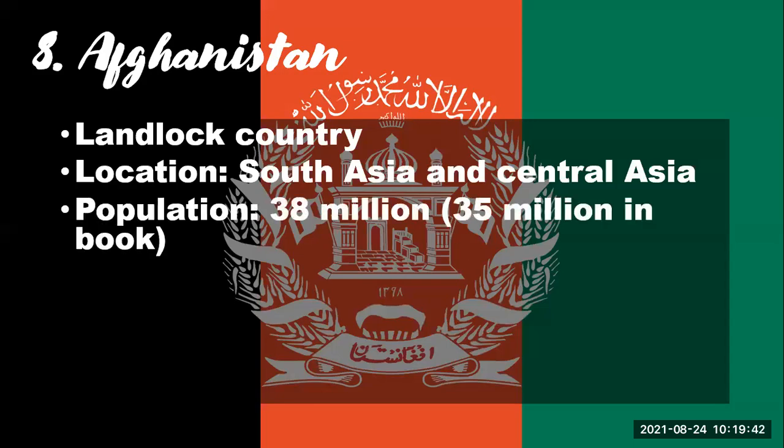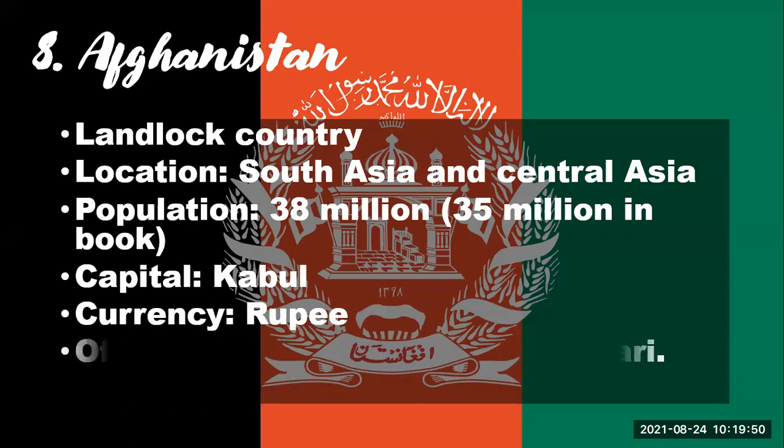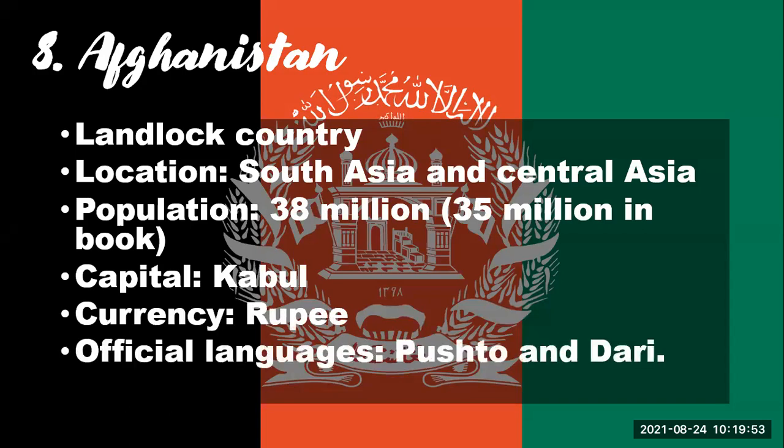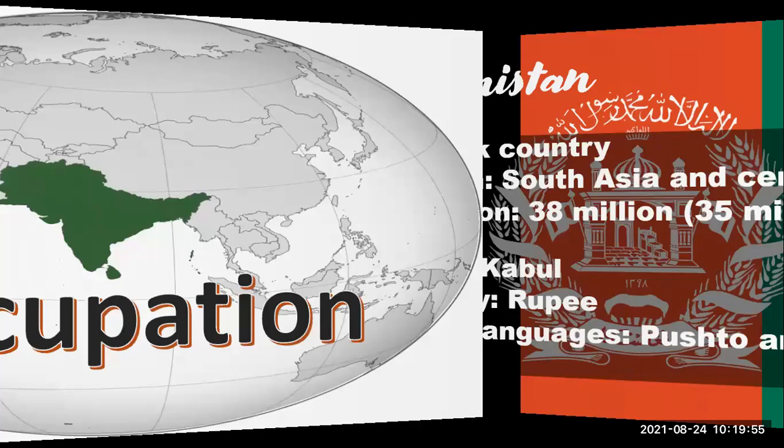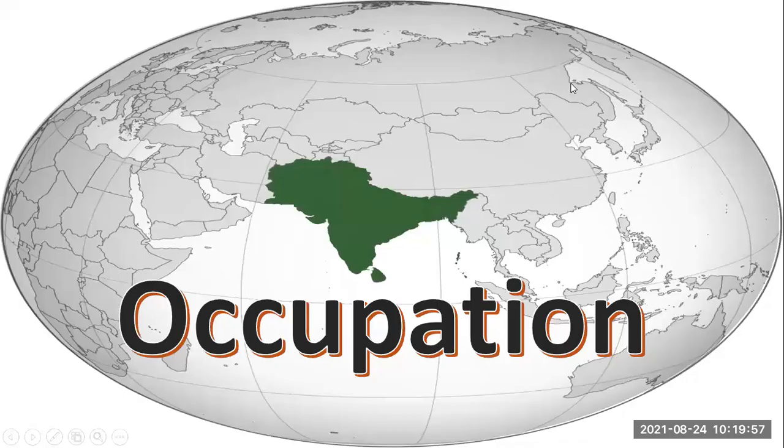About Afghanistan, we had learned that it's a landlocked country and we have learned about its location. Then the population is 38 million, capital is Kabul, currency is rupee, and the official language is Pashto and Dari.